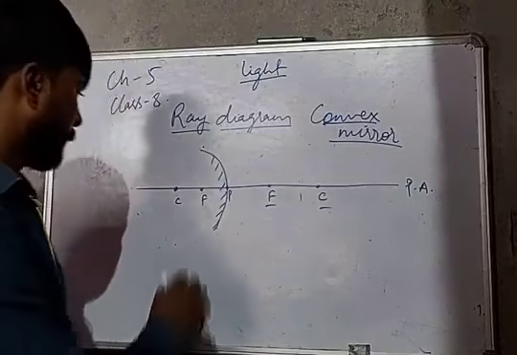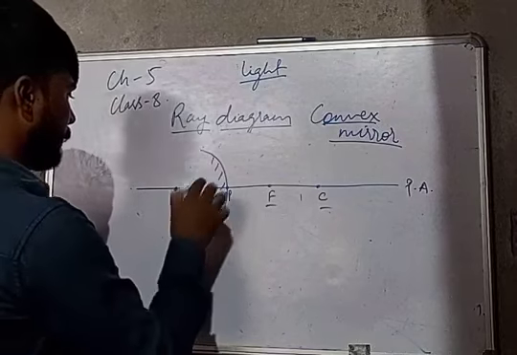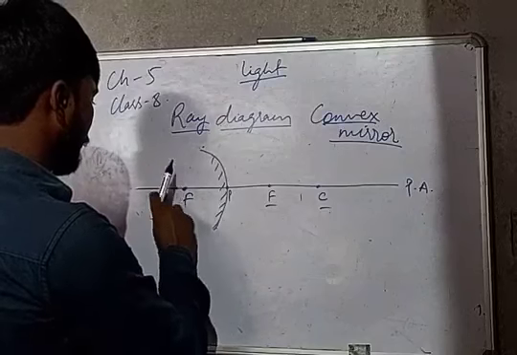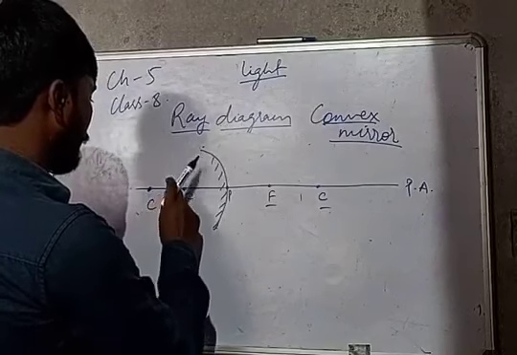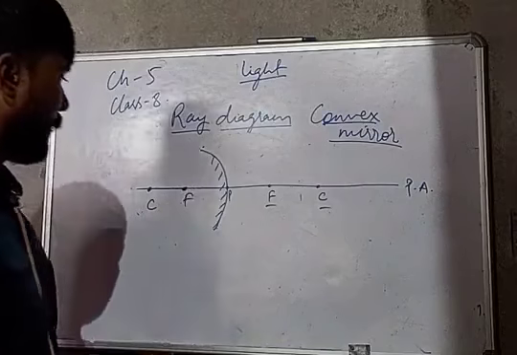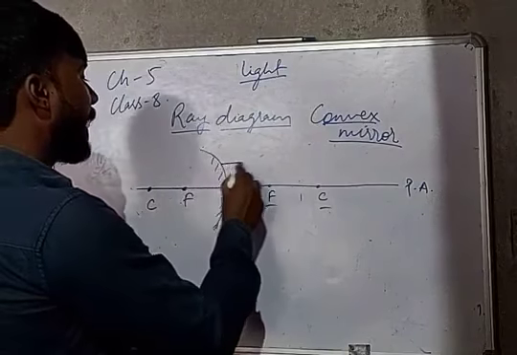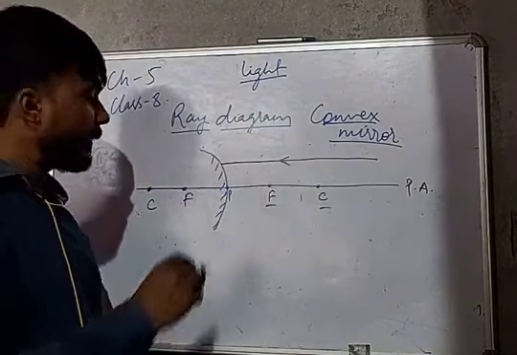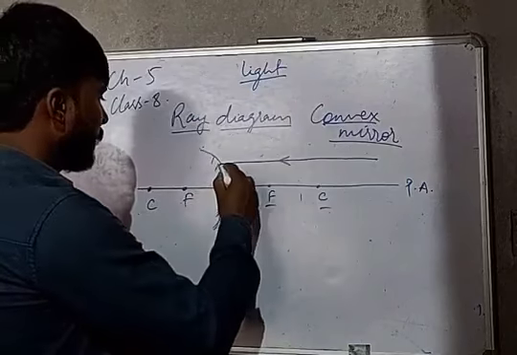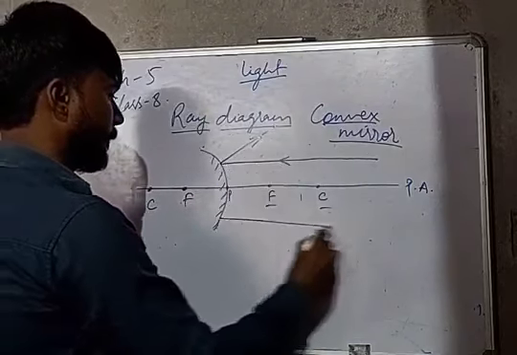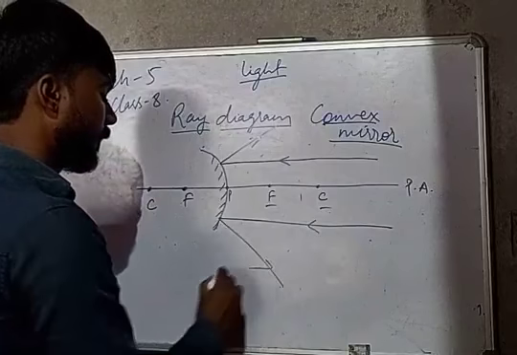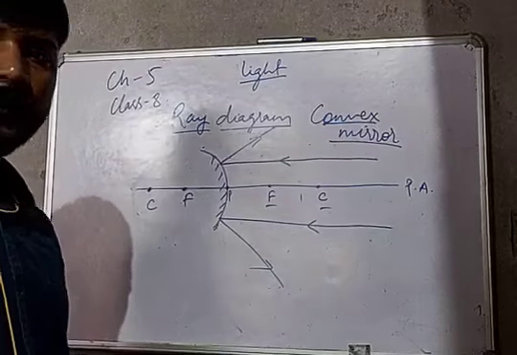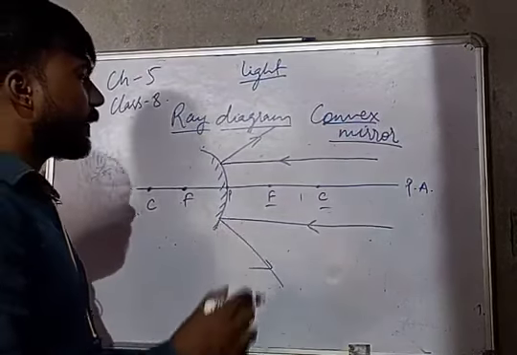Now this one is the focus and this one is the center of curvature. Is it clear? Now when rays are parallel to the principal axis, after reflection this mirror diverges the reflected rays.